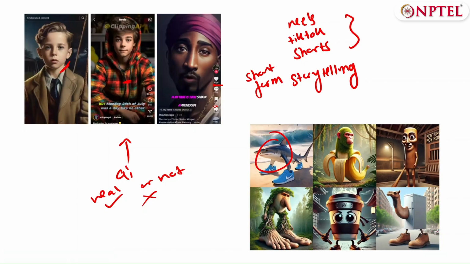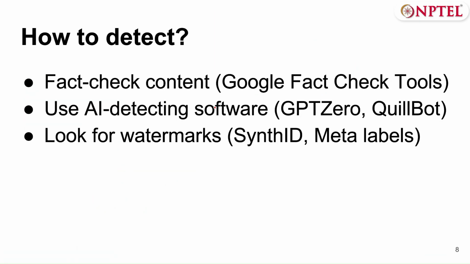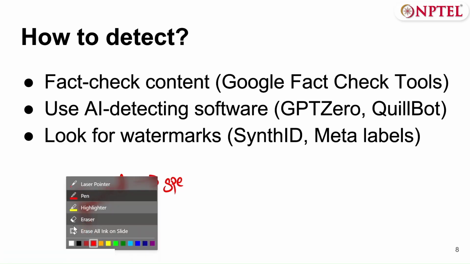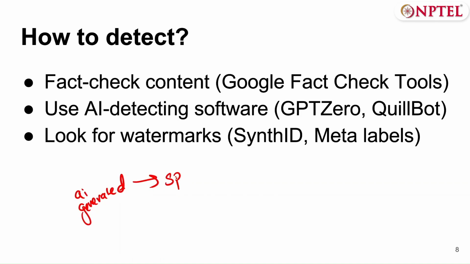So now that we know that AI can generate all this misinformation, how do we actually detect what information is AI generated and what is not? It is important to note that just because information is AI generated does not make it automatically false, but you should always have some form of skepticism when it comes to this. You should always make sure that you're fact checking with some source of credibility.